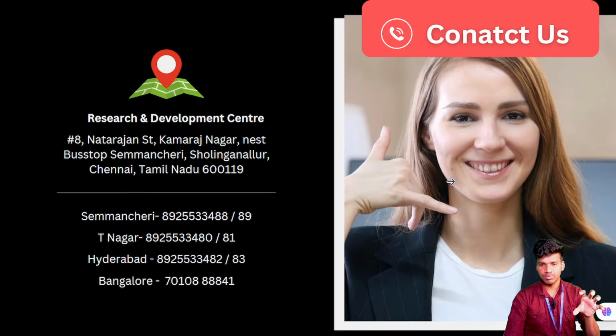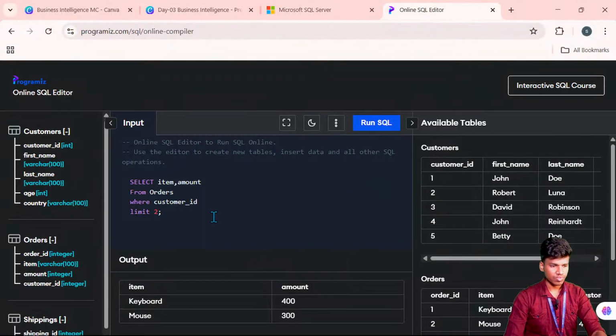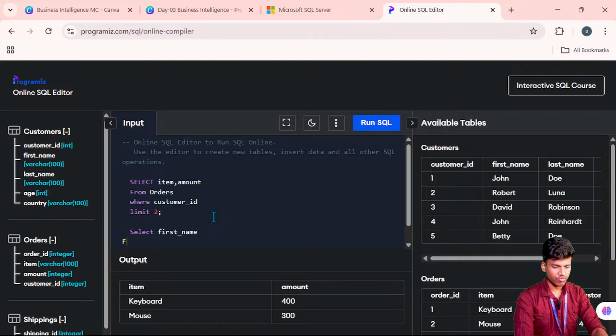If you need both things, you can give the items separately. Once again give a query: SELECT, and mention the particular column, the first name, FROM the table name, that is customers.